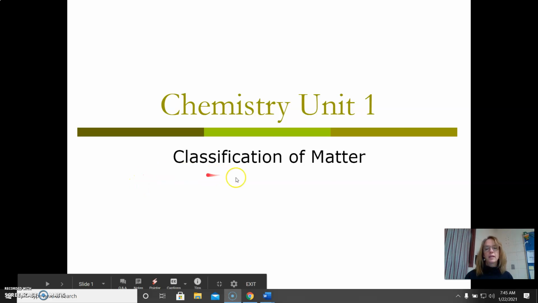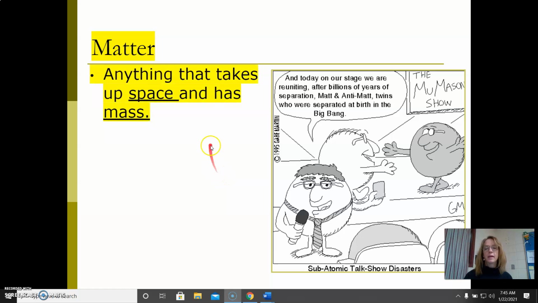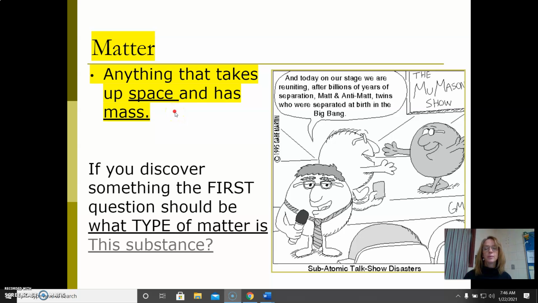All right, welcome to our study of how to classify matter. Make sure you're filling in the blanks. And we talked in class that matter is anything that has mass and takes up space. So we're going to pretend you have found something new. You don't know what it is. So the first question as a chemist that you would ask is, what type of matter are you working with?